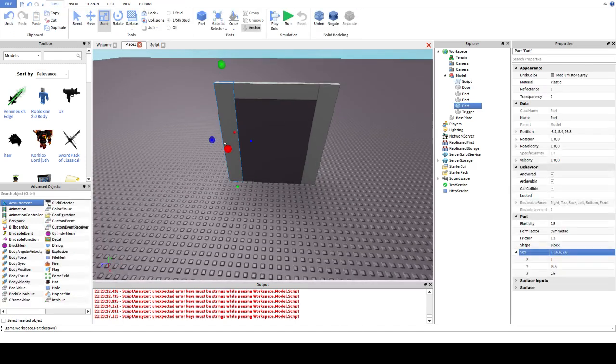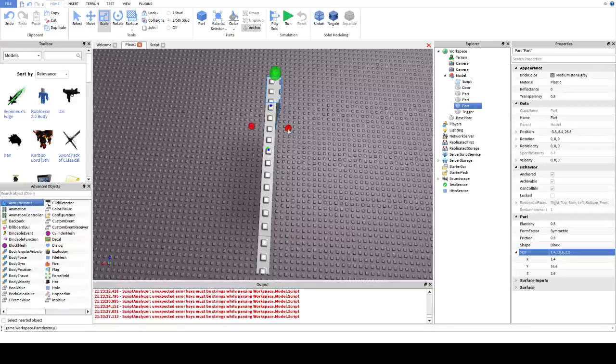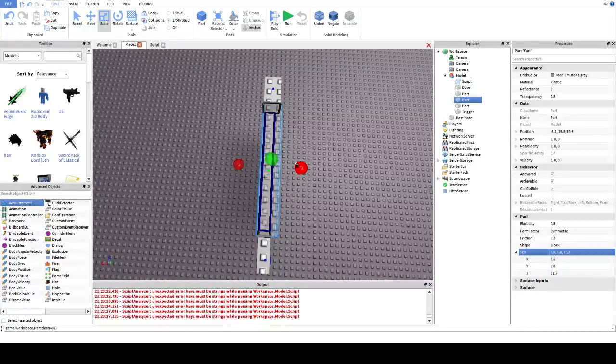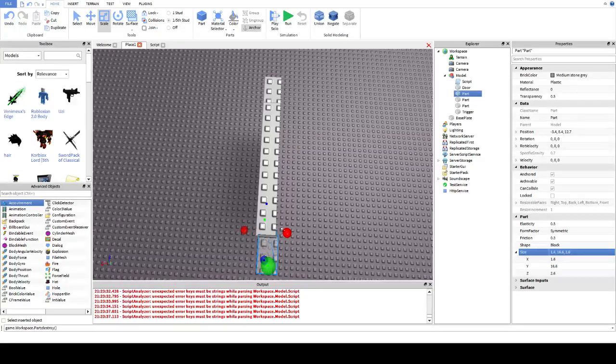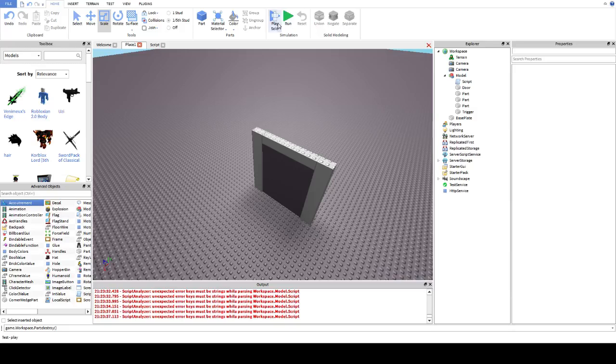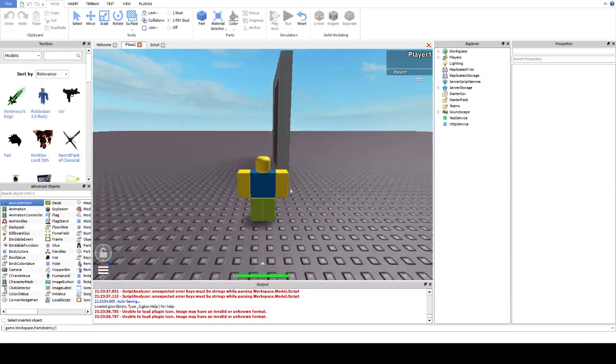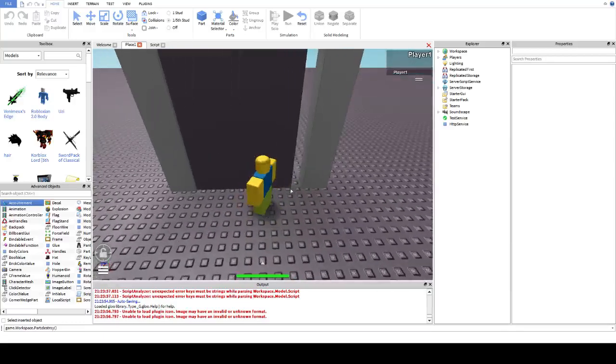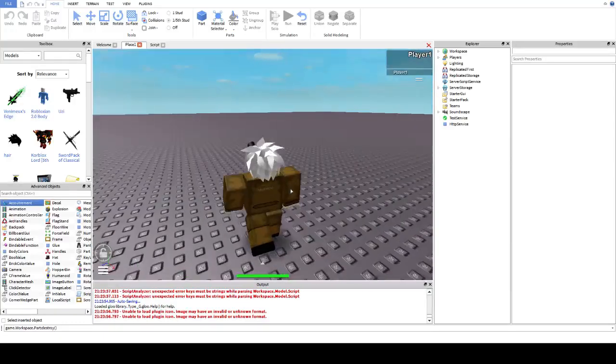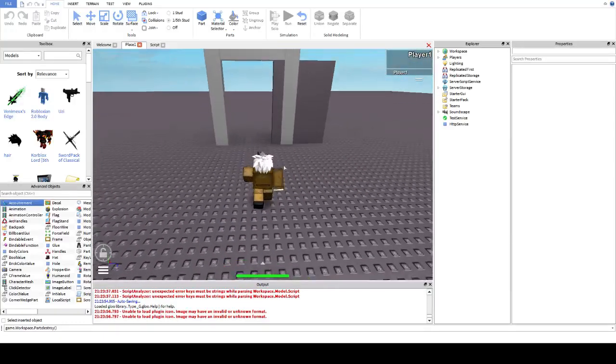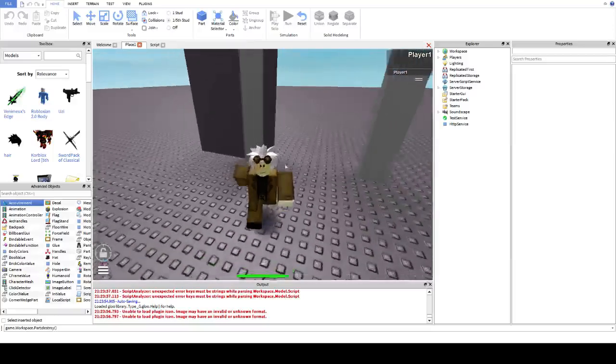And in theory, it will now have a working door. I have to make it like that. Right. There you go. When someone comes up to your door, it will open by itself,